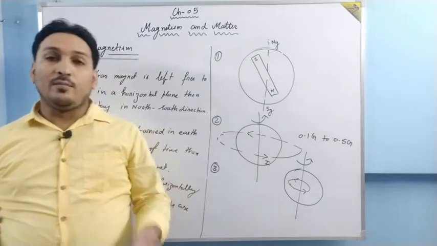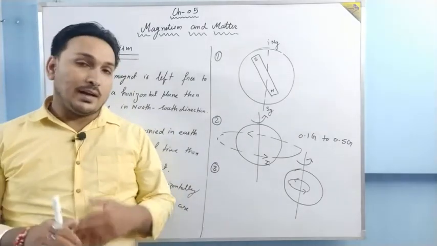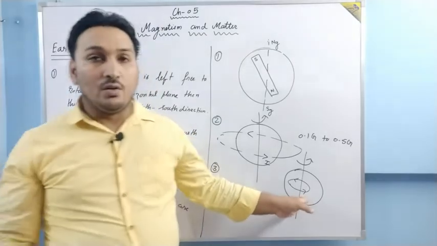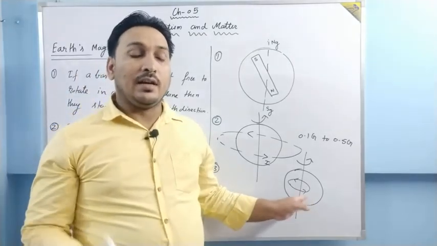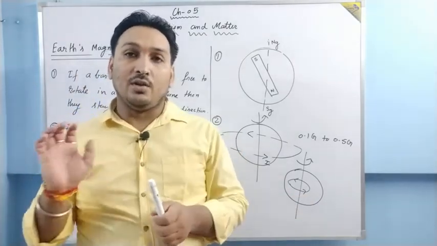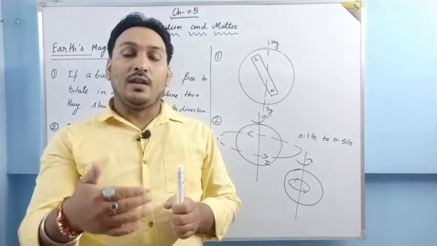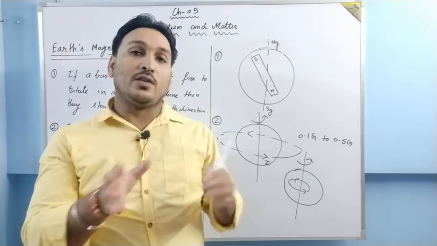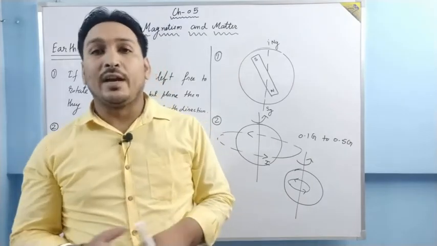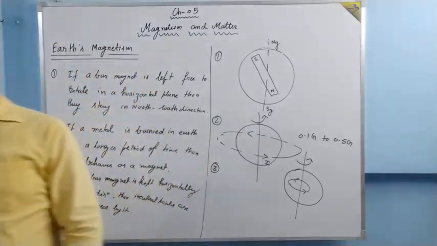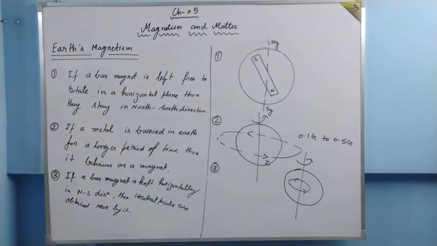But if you are asked what is the reason, at class 12th level we can say that this is the theory we have: the ions inside the Earth rotate with the Earth, they behave as a current loop, and because of that current loop we have a magnetic field. So this can be the reason behind the Earth's magnetic field.